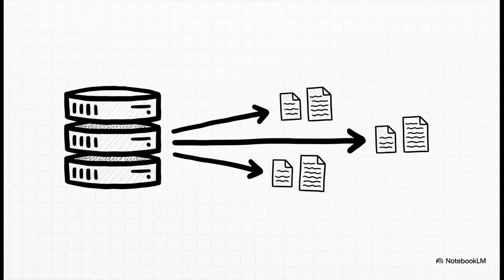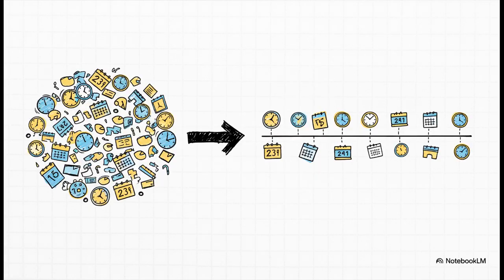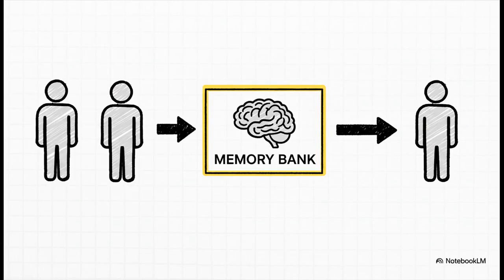It kicks off with our evidence agent. Its only job is to load all the files and their source metadata. From there, the timeline agent takes over. It extracts every single timestamp and normalizes them into a single unified chronology. And to handle messy data, like when Bob in one file is Robert in another, our memory bank resolves those entities so we know we're always talking about the same person.